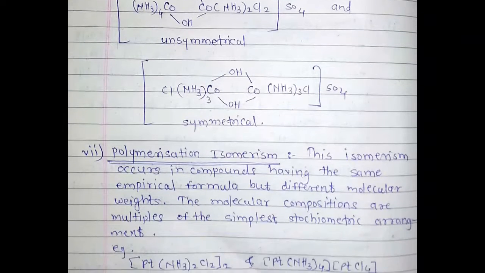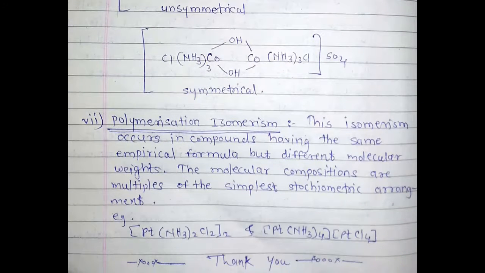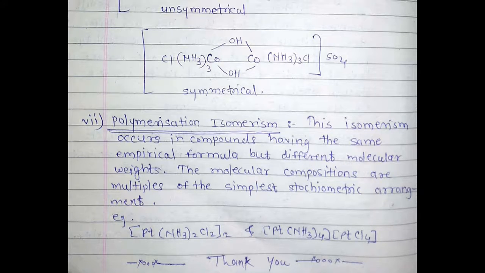Now last, polymerization isomerism. This isomerism occurs in compounds having the same empirical formula but different molecular weights. The molecular compositions are multiples of the simplest stoichiometric arrangement.